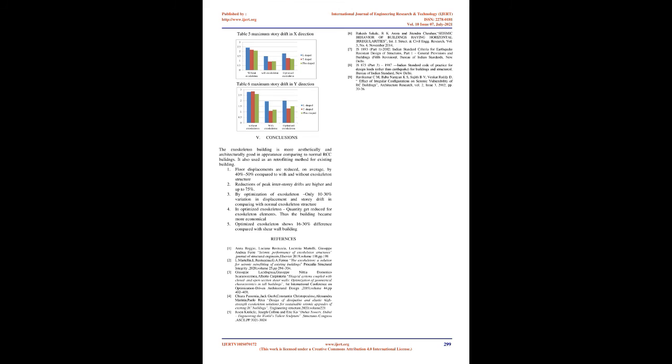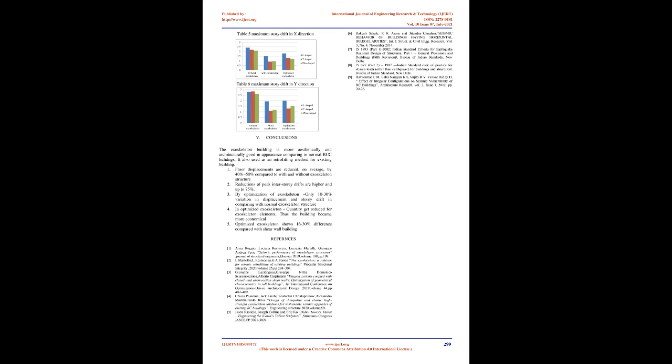Table 5 and Table 6 show the maximum story displacement changes in X and Y direction for the LT and end-shaped building. In all types of building there is a large difference in maximum story displacement for with and without exoskeleton structure. There is a 40 to 60% difference in displacement for without and with exoskeleton building.